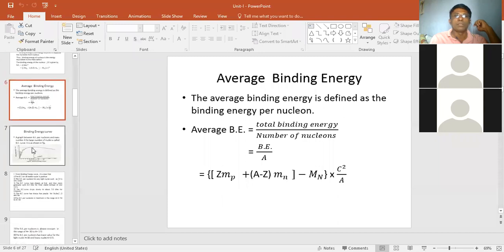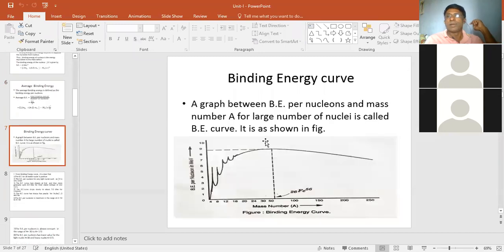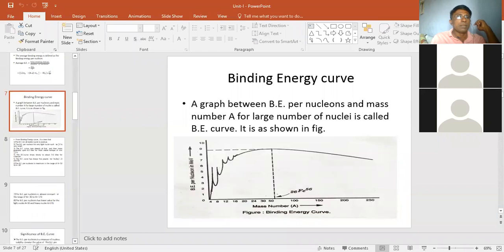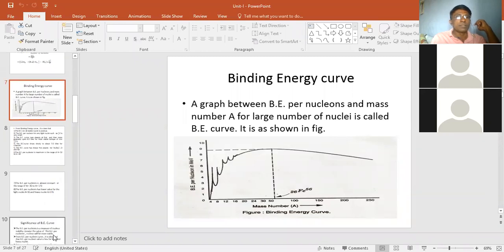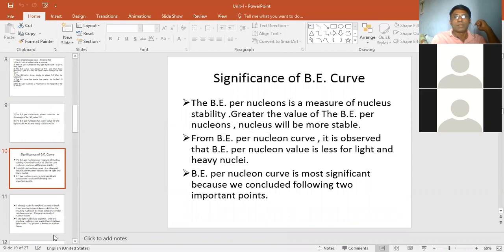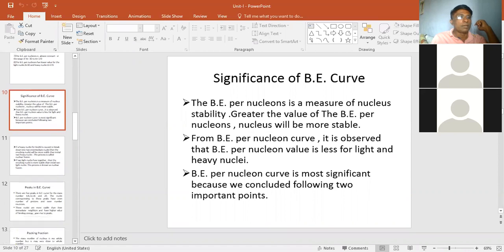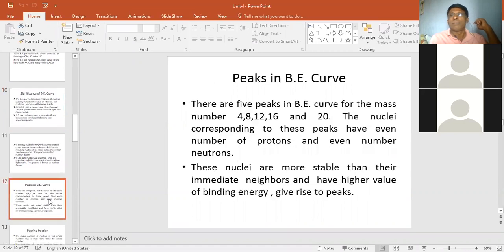After that, we discussed this graph, binding energy per nucleon. That is the binding energy per nucleon, which means the average binding energy. Binding energy is on the y-axis and the mass number is on the x-axis. From this we get this type of graph. Several peaks are there. The significance of that graph we discussed in the last lecture. After that, the peaks of the binding energy curve, we also discussed. ते पण आपण काल चर्चा केली याच्यावर.